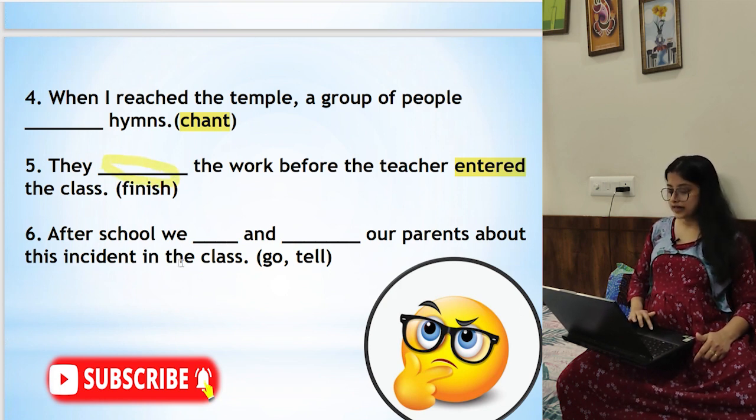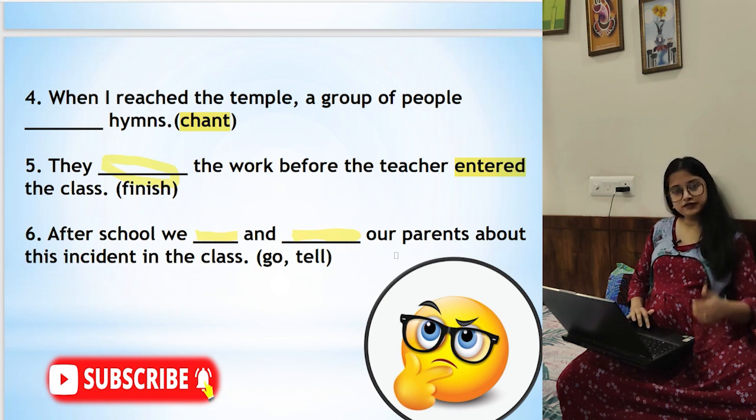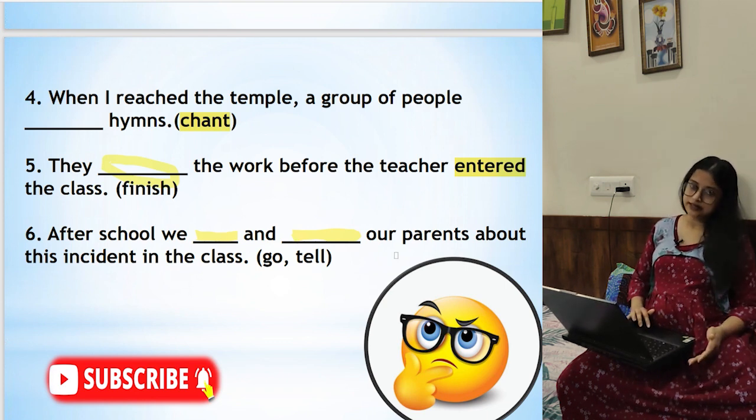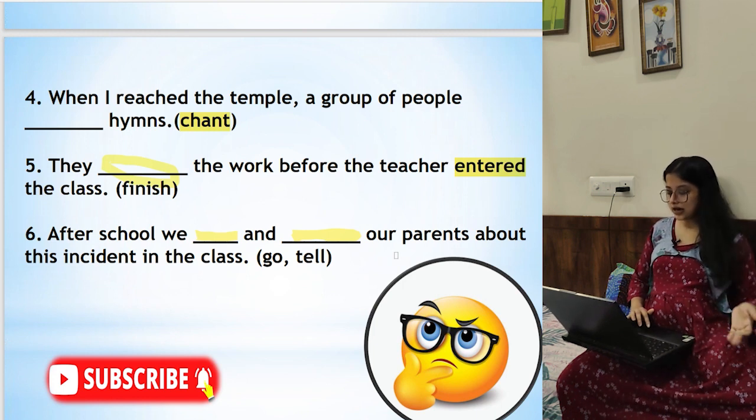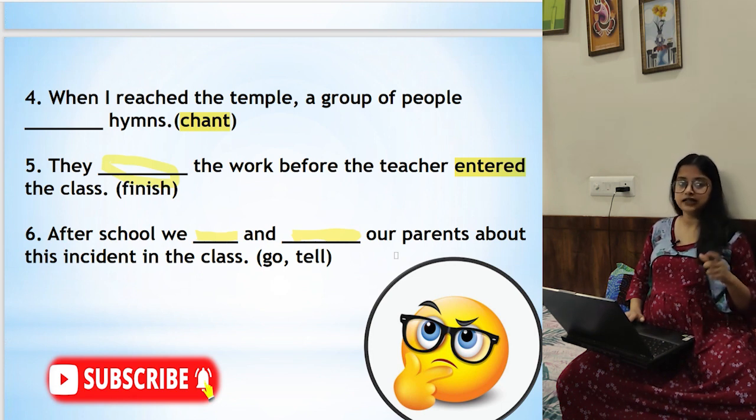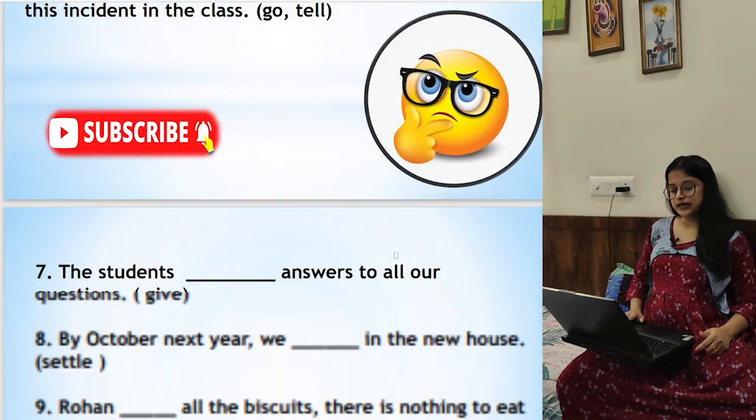After school, we dash and dash our parents about this incident in the class. So two verbs are there. After school we went and told, are they correct? After school we had gone and told our parents. First had gone, then told. So you can write that also: After school we had gone and told our parents about this incident in the class. But yes, if you write after school we went and told our parents about this incident, that will also be correct.